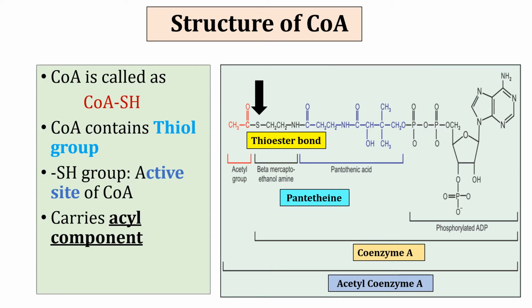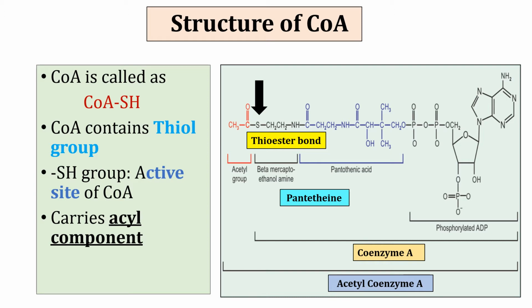The thiol group of pantethene carries the acyl component by thioester bond. The red part shows the acetyl group. It can be any other acyl group also. It gets attached to the thiol group by thioester bond. Acyl group means any moiety which is composed of carbon and hydrogen, while acetyl and malonyl are specific terms used for specific structures. So this is the structure of coenzyme A.